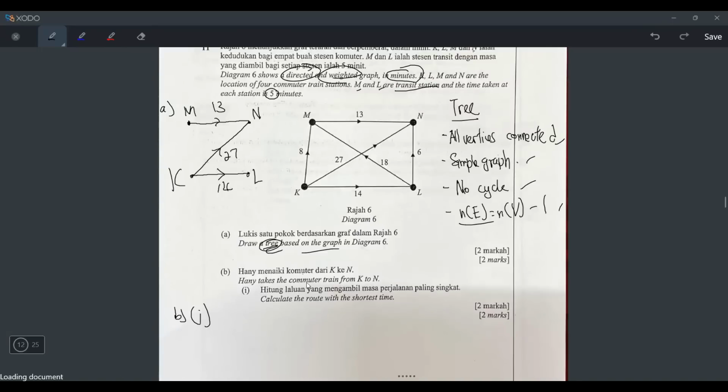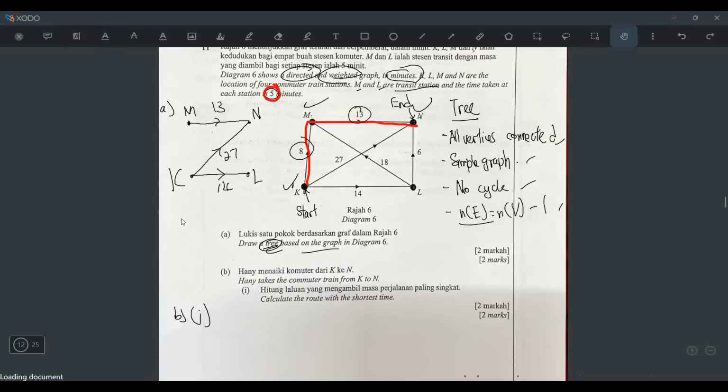Okay, let's see. Henny takes the commuter from K to N. So this is the start and this is the destination, N. So you want to go from K to N. And then they say calculate the route with the shortest time. So the shortest time will be, let's see, if I go here 8 plus 13, it means it will take 21 minutes, right? But do you remember they say each station is 5 minutes? At first I thought the 5 minutes means I have to take 8 plus 13, and since it passes through 3 stations, I have to plus 5 plus 5 plus 5.